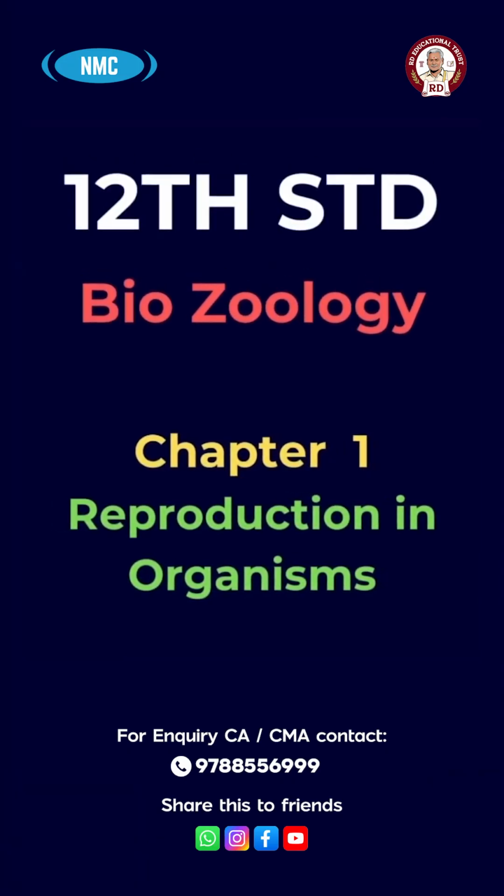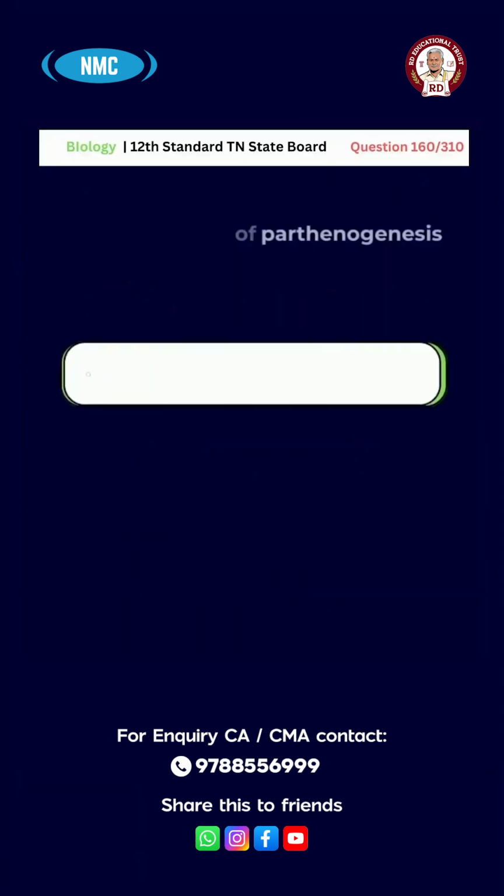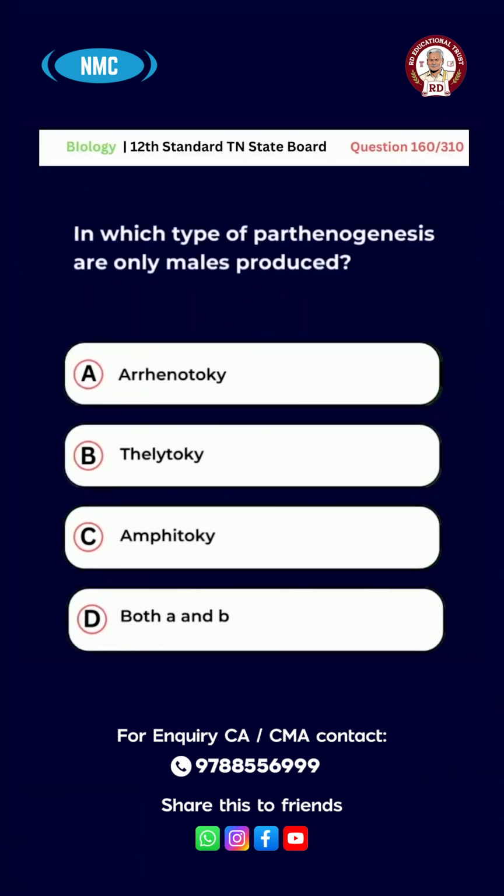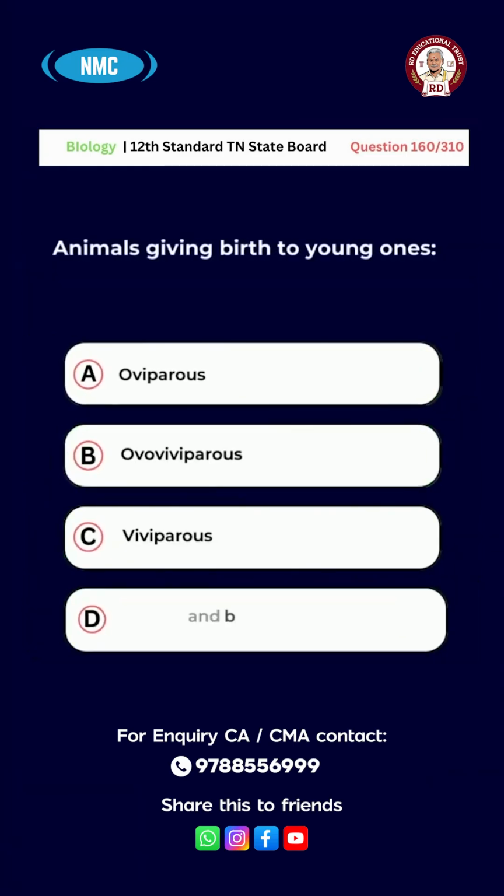Biozoology, Chapter 1, Reproduction in Organisms. Question number 160. In which type of parthenogenesis are only males produced? Option A. Arrhenotoky. B. Thelytoky. C. Amphitoky. D. Both A and B. And the right answer is option A. Arrhenotoky.